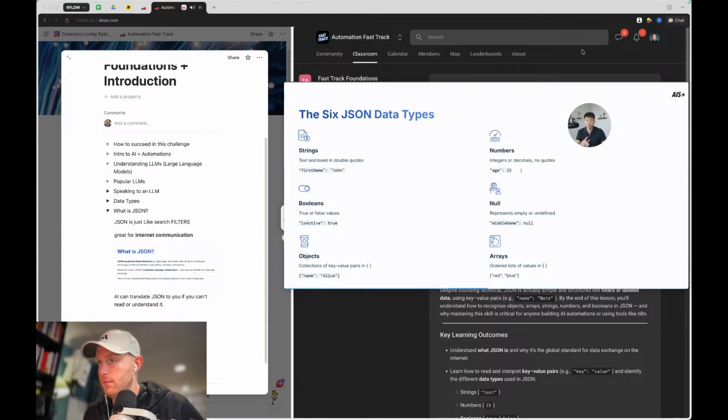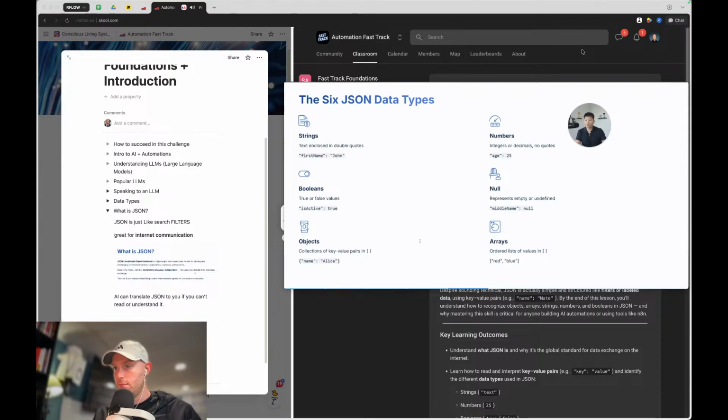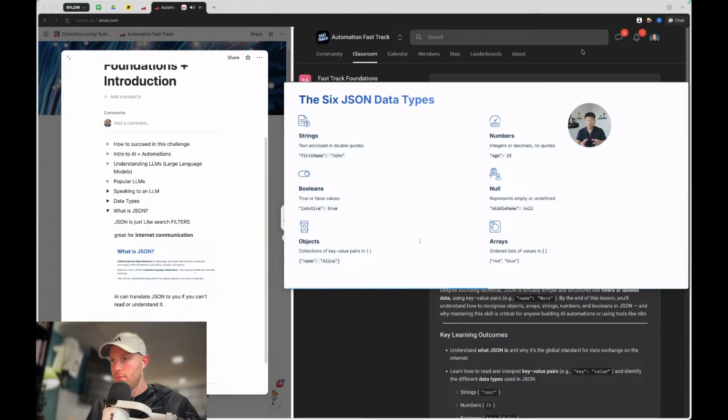So hopefully that's resonating. Booleans look like strings, but there's no double quotes and you'll typically only see true or false. So if you ever see true or false with no double quotes, it's a Boolean. Then we have nulls, which will also have no double quotes and will literally just say null. So that's super easy. And then where it gets a little complex is when you think about objects or arrays.